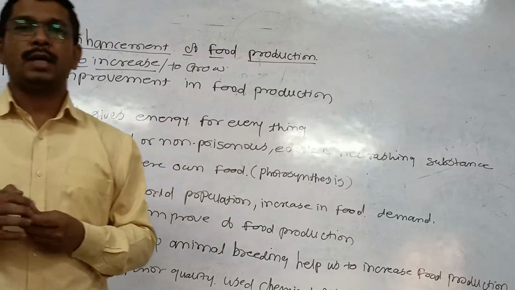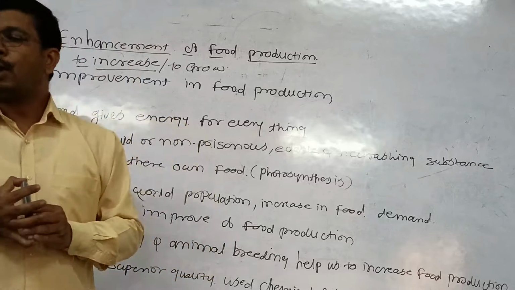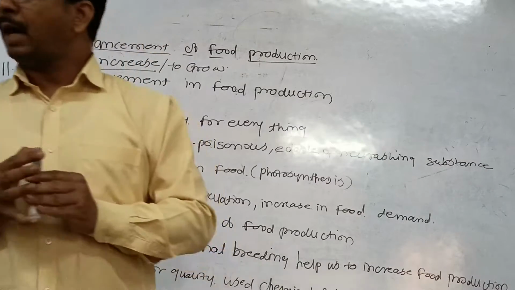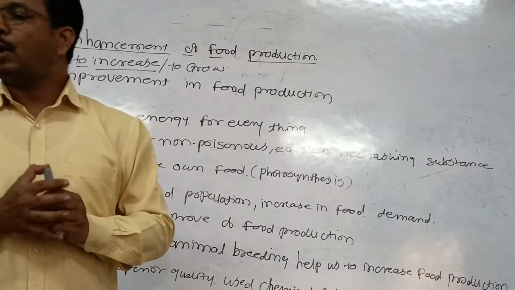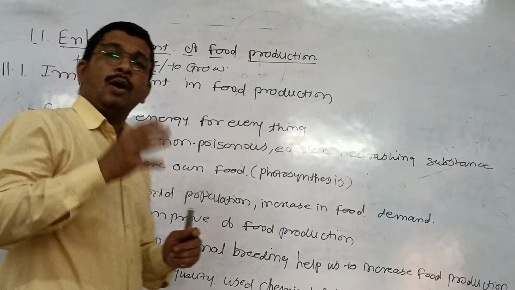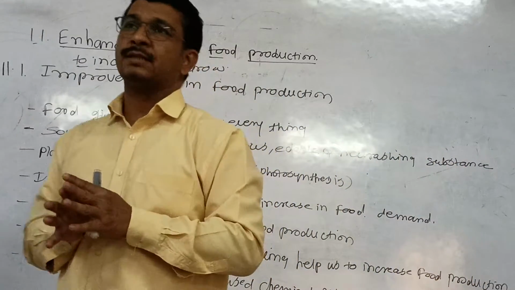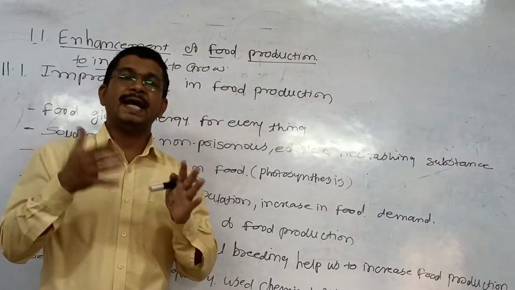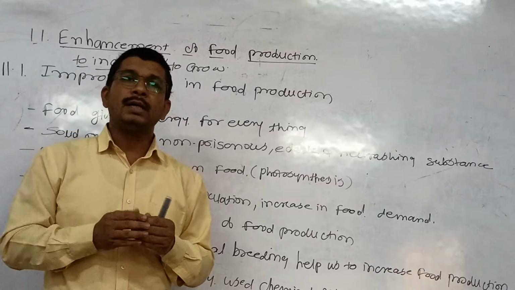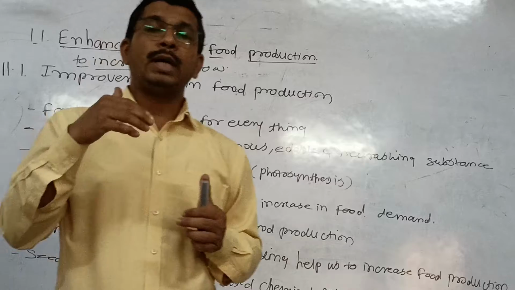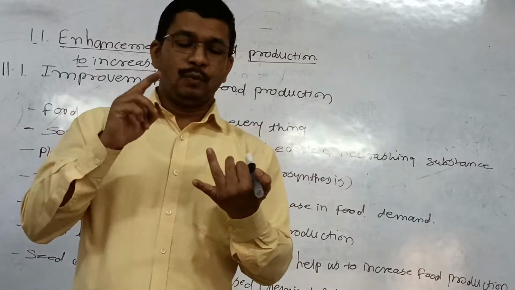In the previous chapter, you studied about hybridization. What are hybrid plants? What is meant by a hybrid plant? Hybridization is the process scientists use to synthesize or improve varieties.